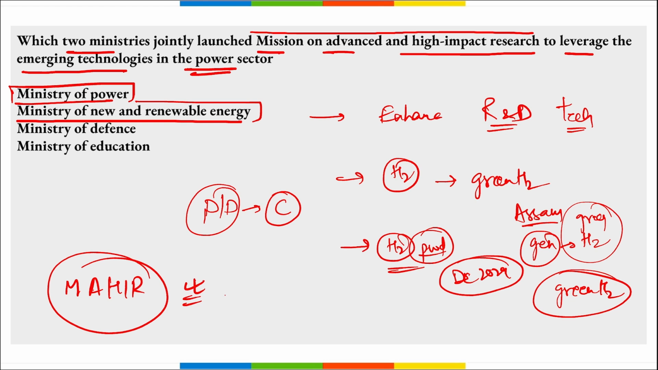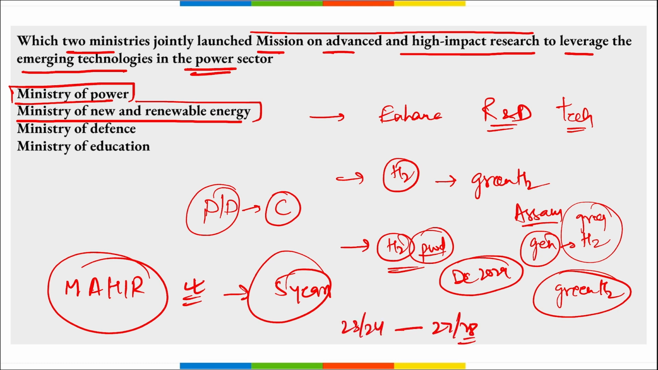The mission has been planned for the initial of how many years? For 5 years, that is from 23-24 to 27-28, and it will follow the technology life cycle approach of idea to product, correct? Here the main aim of this MAHIR is to achieve net zero emissions and promote initiatives like startups and Make in India in the power sector. This will contribute towards attaining sustainable development goals. And here this mission MAHIR will be working with premier institutions such as your IITs, IIMs, NITs, IISCs, etc. Correct?